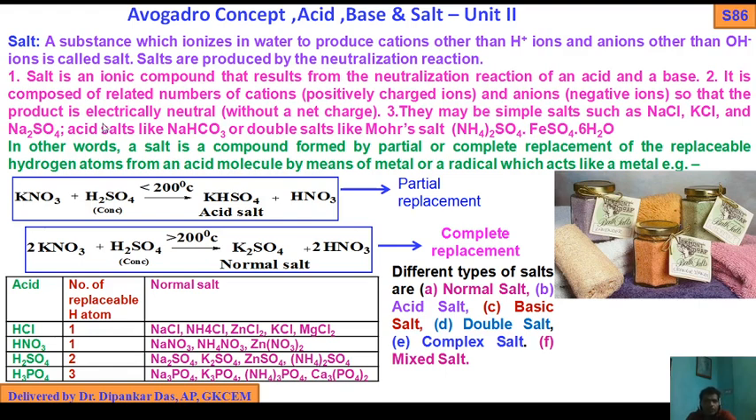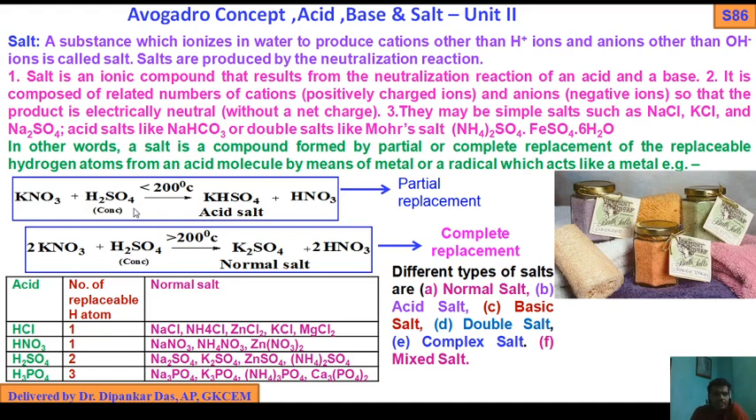Okay. So, in other words, a salt is a compound formed by partial or complete replacement of the replaceable hydrogen atom from an acid molecule by means of a metal or radical which acts like a metal. So you see, this is the picture of the salts. Jars contain salts. One of the most familiar examples is sodium chloride, table salt, which is used day by day.